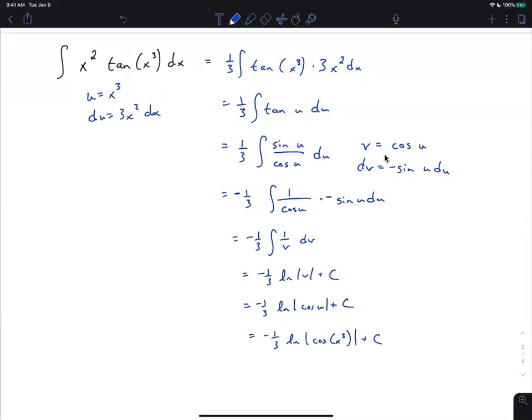There's a way to go around that where you only have to do u sub once, but I think it's a lot more complicated. I think this is a lot easier. If you're going to do u sub once, you'd have to rewrite this as sine x cubed over cosine x cubed, and then u would be cosine of x cubed. So it's easier to do this using u sub twice. And Nick, is that what you meant? Something like that? Yeah, that's what I meant. Okay, cool. Any questions on that problem?